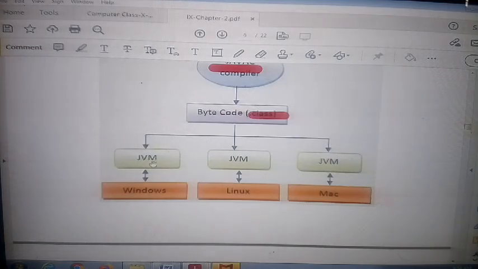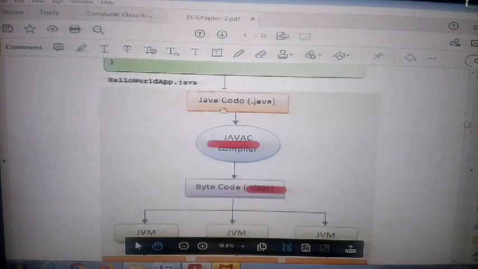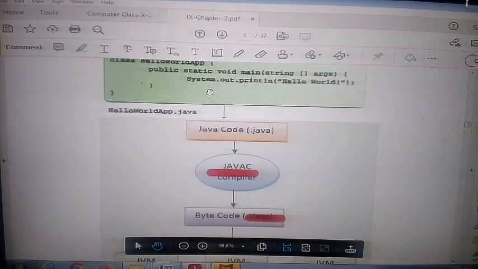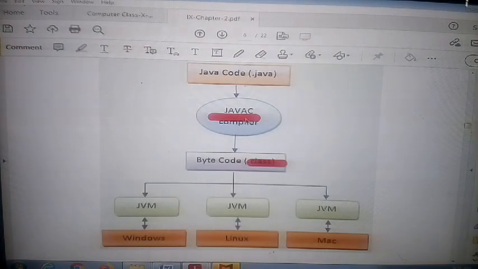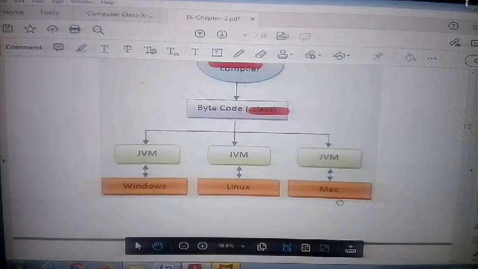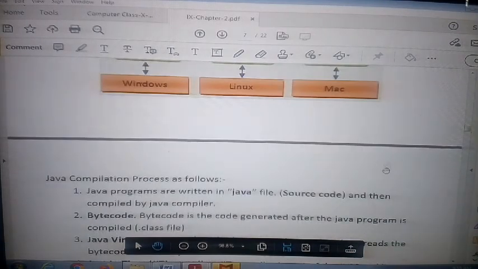Every class has a different JVM. JVM is Java Virtual Machine. There is a Java Virtual Machine for the first program, for the second, for the third. So the right working: source code is converted to byte code with the help of the compiler, and then you want to convert it into machine code with the help of JVM.